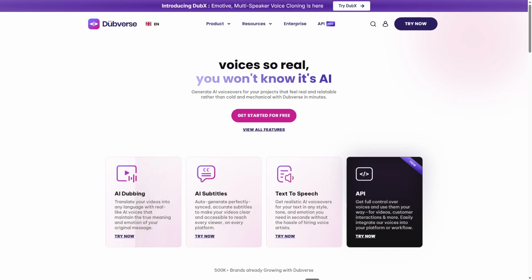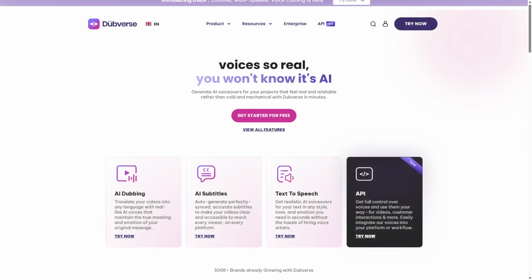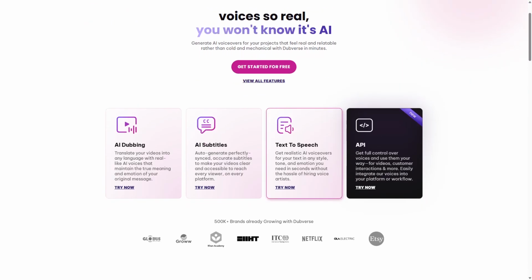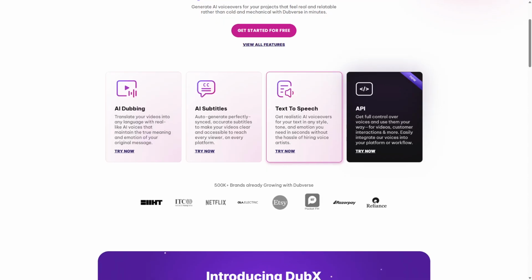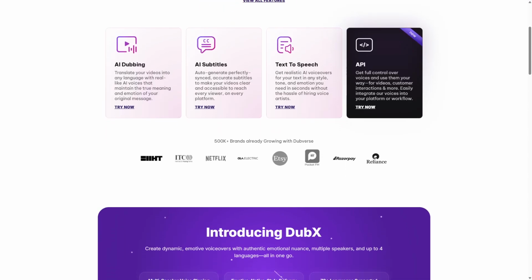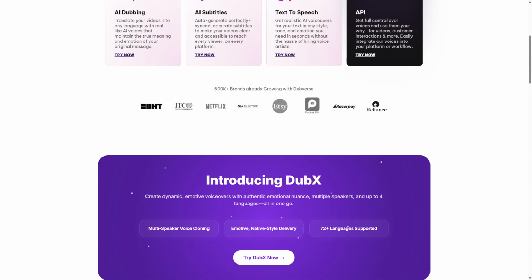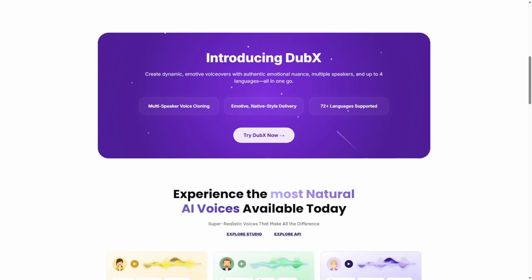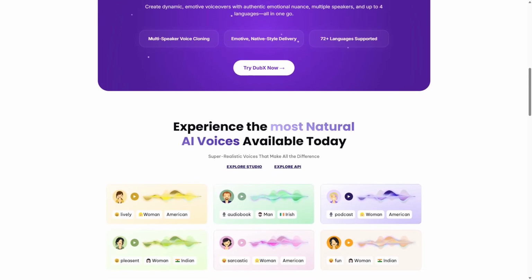If you're diving into the world of AI dubbing, you might have come across Dubverse, but does it really deliver on its promises? Let's explore what this tool offers and whether it's worth your time and money. Dubverse is designed to simplify the dubbing process for content creators, allowing you to add voiceovers in multiple languages with just a few clicks. The interface is quite user-friendly, making it accessible for both beginners and experienced creators alike. You upload your video, select the language, and let the AI do its magic.